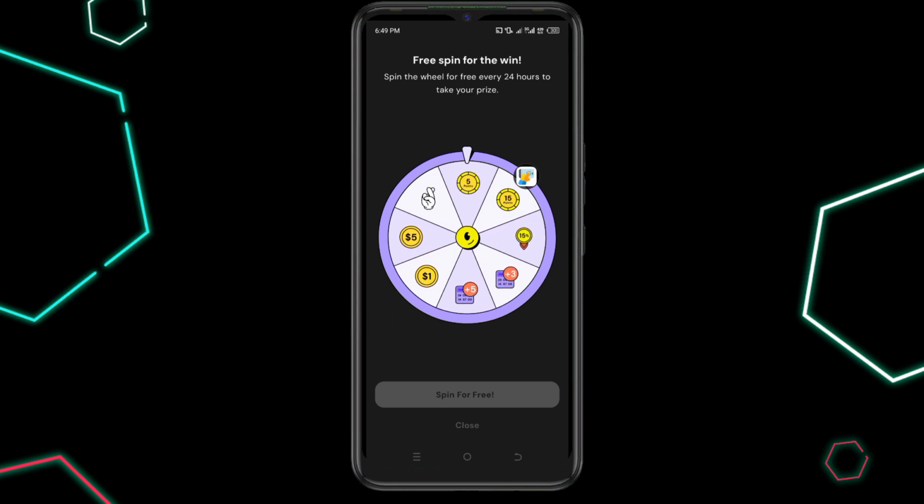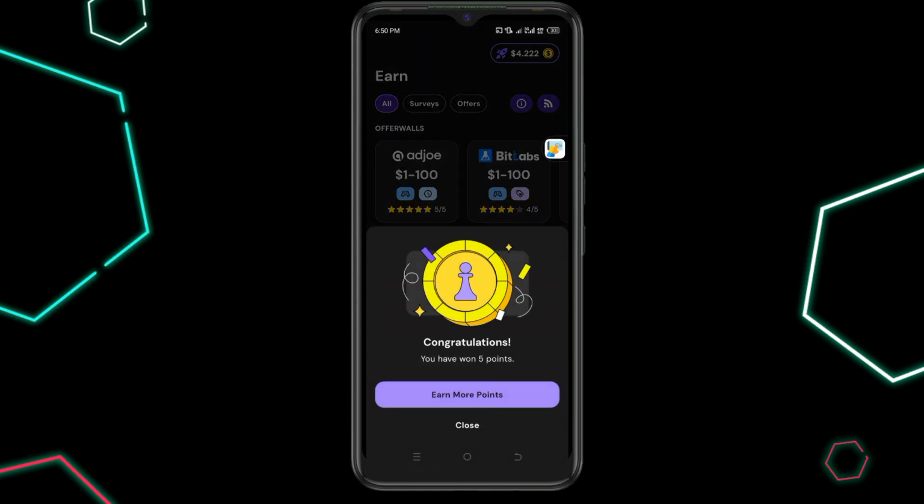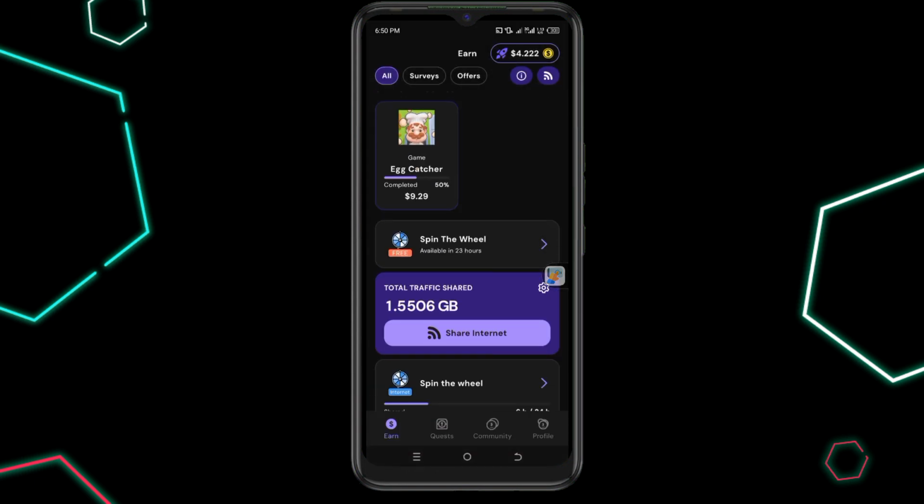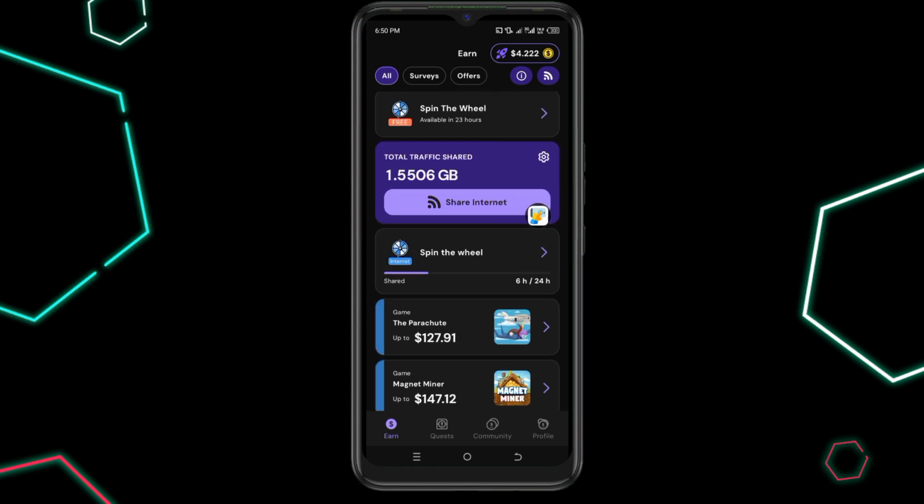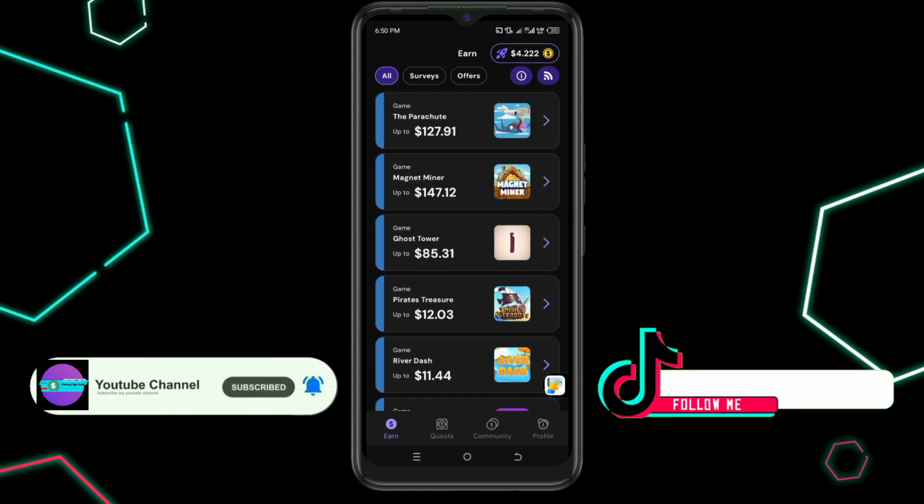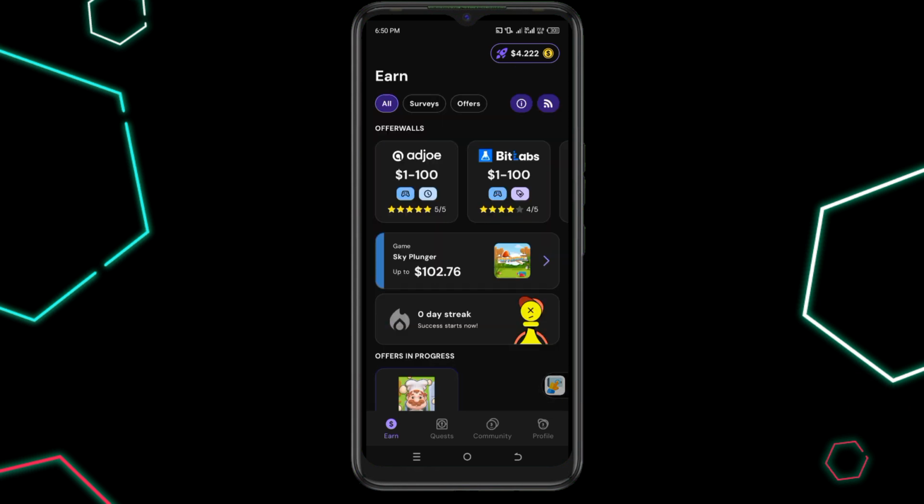So as you can see, I had 5 points. So 5 points has been given to me. So it means that I've exhausted my spin for the day. So as you can see, I have to wait for 24 hours, but here it's indicated 23 hours. Then I'll get another free spin. And once you share your internet also for 24 hours, you get another free spin for that section. So basically, that is how the app is.